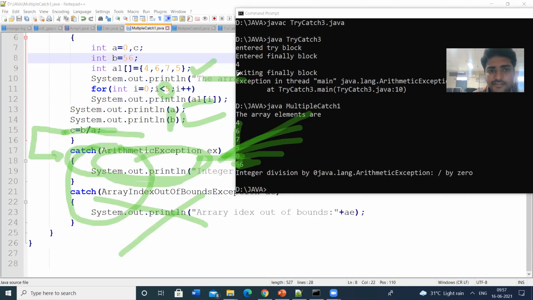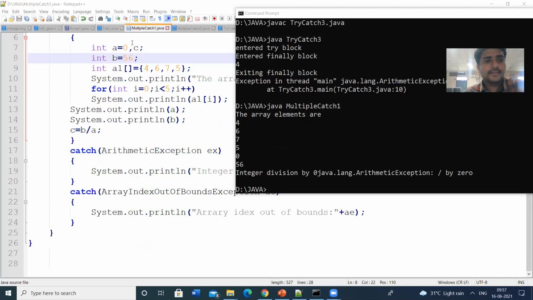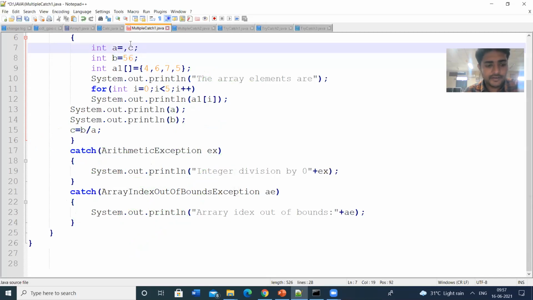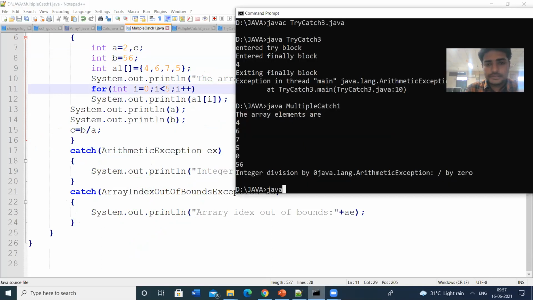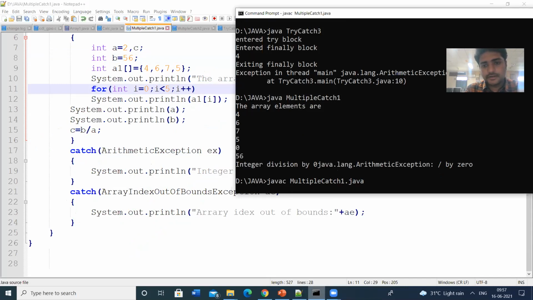So let us modify this one. Let us take the A value as 2. Let us see the output, what happens. I have changed the A value to 2. javac MultipleCatch1.java.